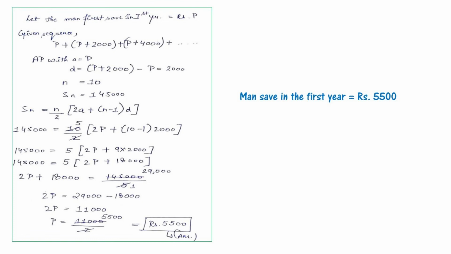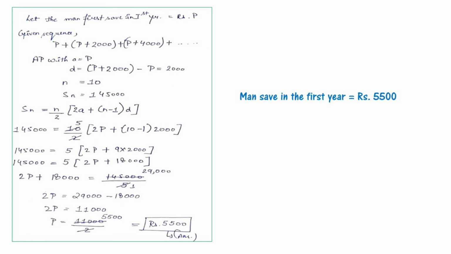Now let us solve this question. Let the man's saving in the first year be rupees P, and the given sequence is P, P plus 2,000, P plus 4,000, and so on. Now it is an arithmetic progression with a is equal to P, and d is equal to P plus 2,000 minus P. P and P will be cut down, that becomes 2,000. n is equal to 10 and Sn is equal to 1,45,000.